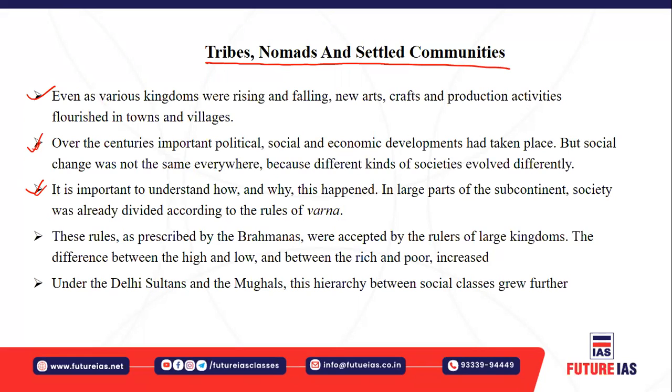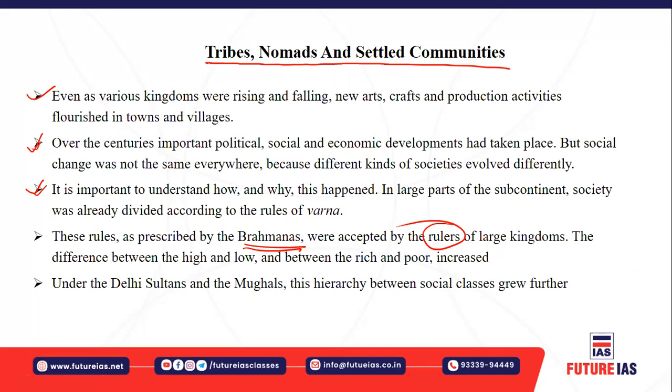So the society was divided according to the rules of varna, the fourfold division, dividing the Indian subcontinent into four different varnas: the Brahman, Kshatriya, Vaishya, and Sudra. These were prescribed by the Brahmanas, and these rules were accepted by the kings or the larger rulers. There were differences between high and low class people.